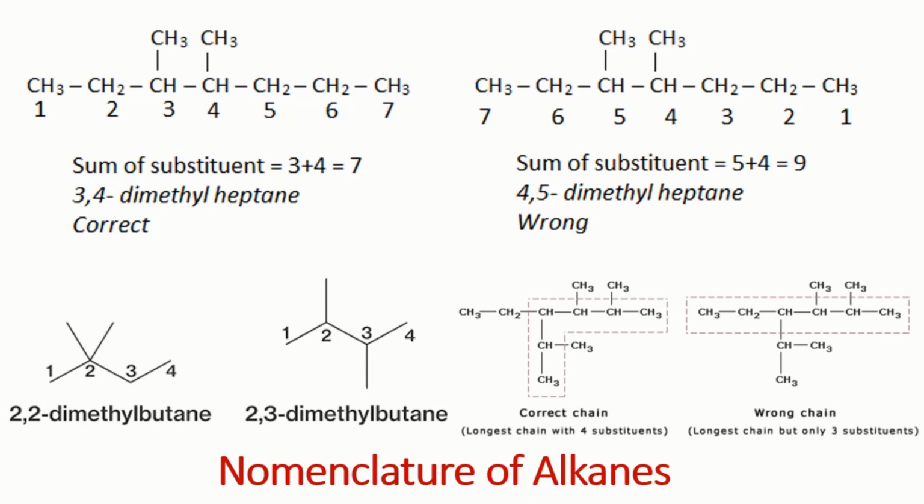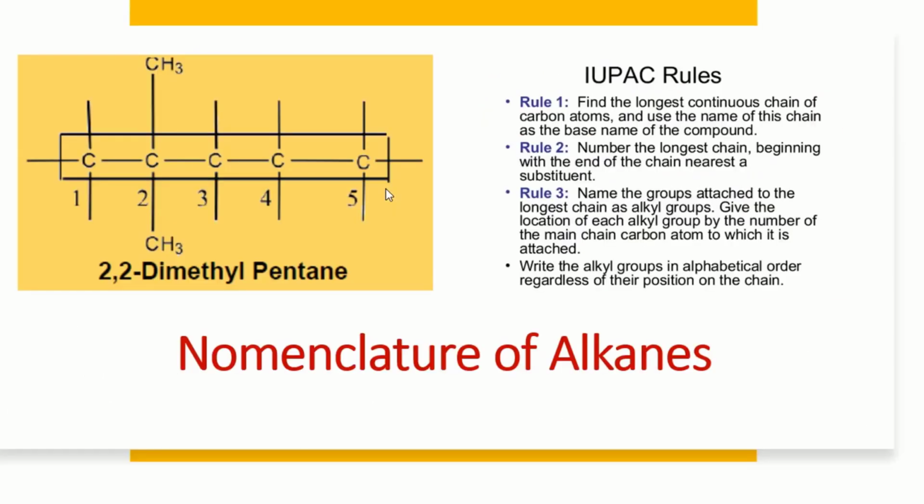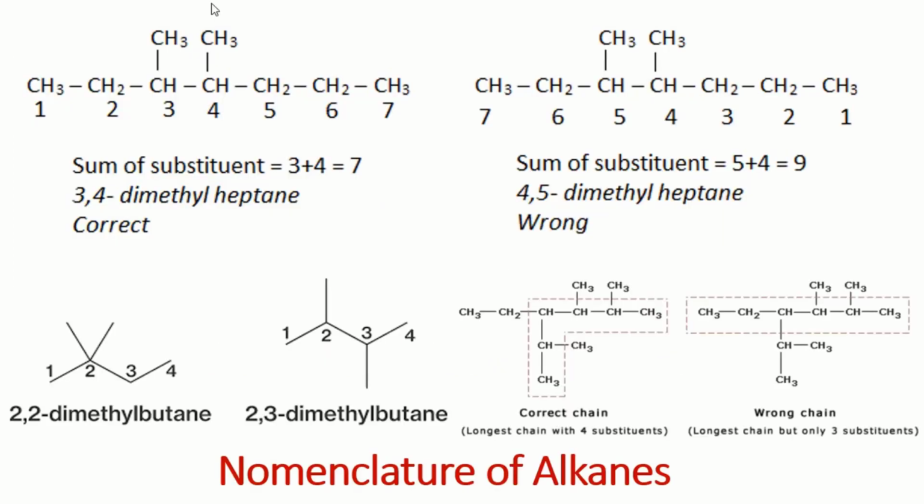So there is another way. We will sum up those substituents. So the branch at carbon number 3, branch at carbon number 4, if we add, the answer is 7. Over this side, the branch at carbon number 4 and carbon number 5, if we add, the answer is 9. So that side where the sum of those substituents is less, you will number from that side.